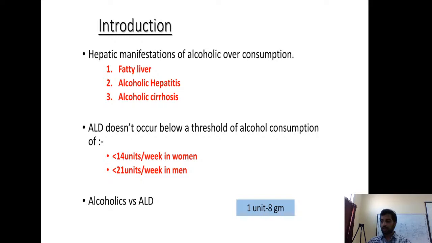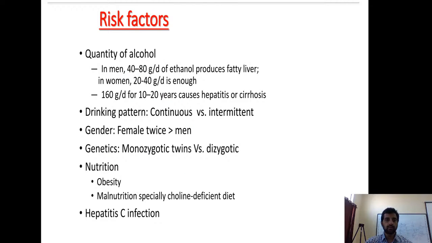So, when does alcoholic liver disease occur? In whom does it occur? Alcoholic liver disease doesn't occur in everybody who drinks alcohol. It doesn't occur in women who drink less than 14 units. 1 unit is equal to 8 grams, as I've shown you here. It is less than 21 units per week in men. It doesn't happen. But does it happen in every person drinking more than that? No, that is not true either. If it is less than this, it doesn't occur. If it is more than this, it may or may not occur, depending upon the genetics or environmental factors of the patient. So, what are the risk factors?